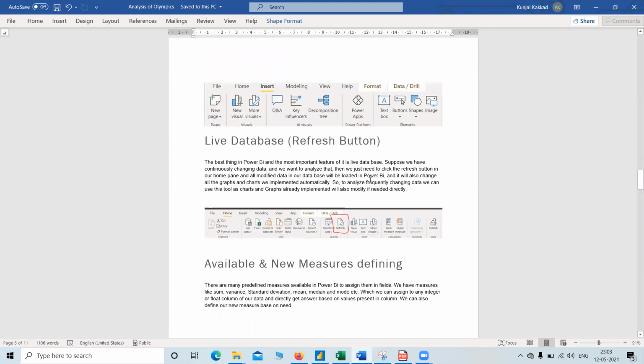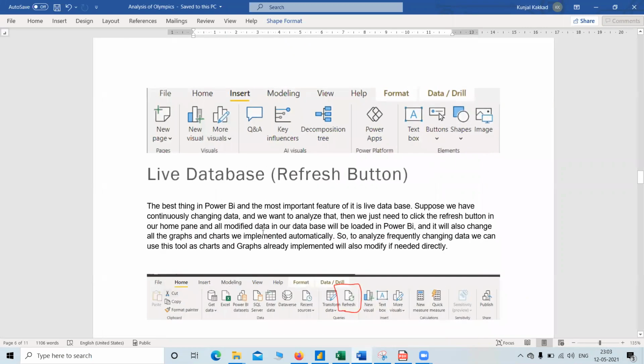Now the live database. This is an interesting thing to know. One of the best and most important things is the live database. Suppose your database is continuously changing from time to time. Suppose we are analyzing a COVID report, so it will change daily. Now we want to perform analysis on COVID, so how can we do it?